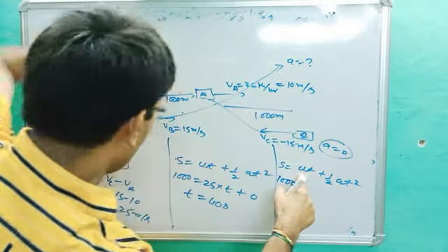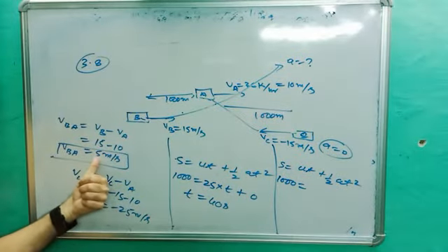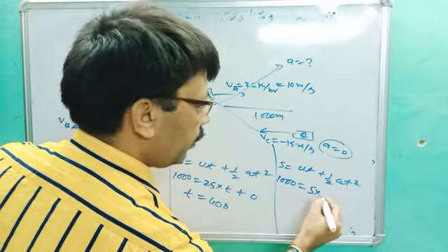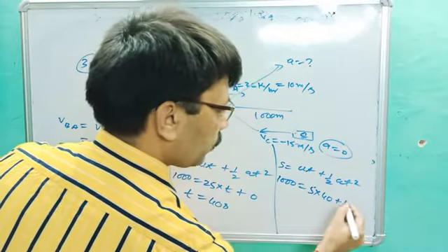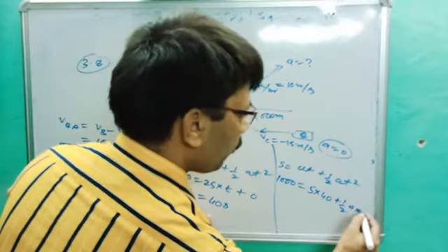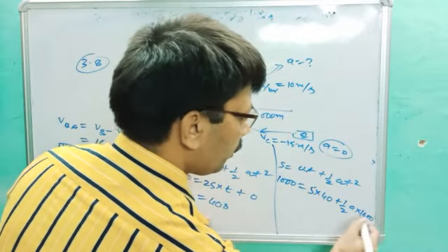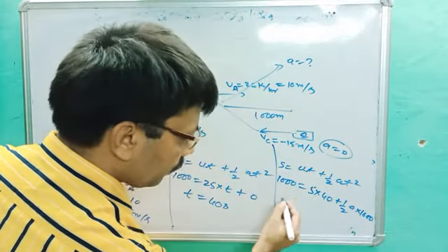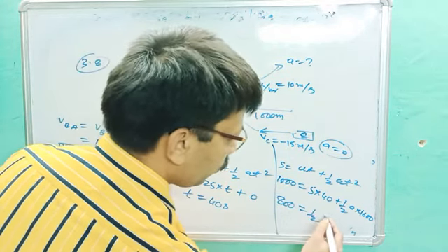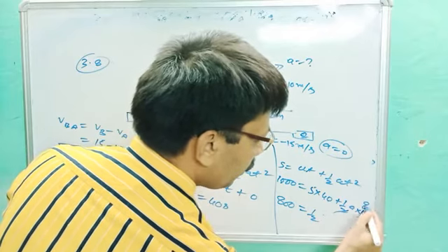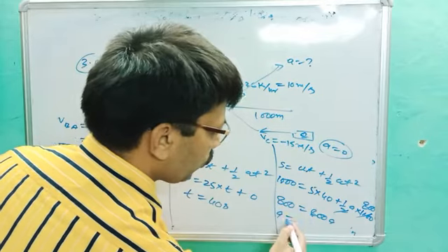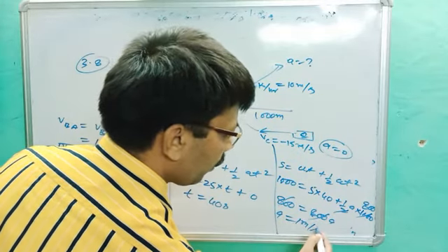1000 is equal to what value of u? See there, what value of u? Very easy. Velocity of B with respect to A, and B got 5. 5 into 40 plus 1 upon 2 A into t square. What is t? T is 40, 40 whole square, it will be 1600. We can cancel 200, it becomes minus 200. So it becomes 800 is equal to 1 upon 2. 2 will cancel out, 800A. So A is equal to 1 meter per second square.